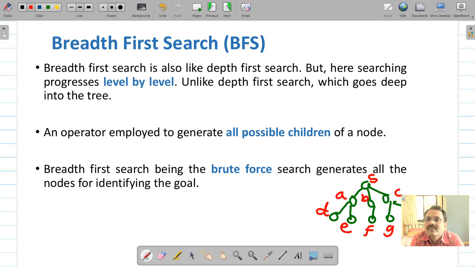So this breadth first search algorithm moves along the breadth, meaning first it will start with S, then it will move to the next level, it will check A, B and then C. If no goal, then it will check D, E, F, G and then H. So that's how the algorithm will move level by level. And at any time, if it finds the goal node, the algorithm will terminate and return the goal path or solution path. So it has to generate all the children, successor nodes of every node. Therefore it's a brute force approach.